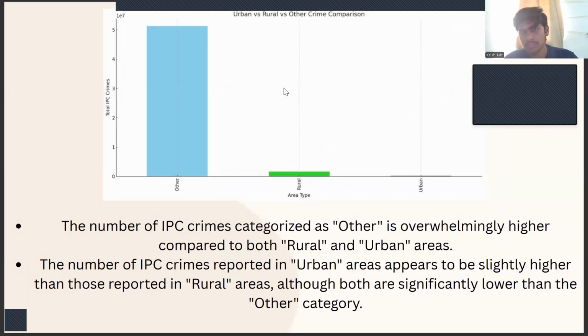This is the comparison between the crime in urban area, rural area, and other area types. There's an other category also. The number of IPC crimes categorized as other is overwhelmingly higher compared to both rural and urban. The number of IPC crimes reported in urban areas appears to be slightly higher than those reported in rural areas, although both are significantly lower than the other category. The other category is nothing but crimes in the data set where it's not mentioned whether they are from urban or rural areas.